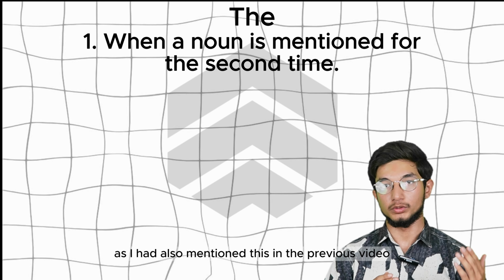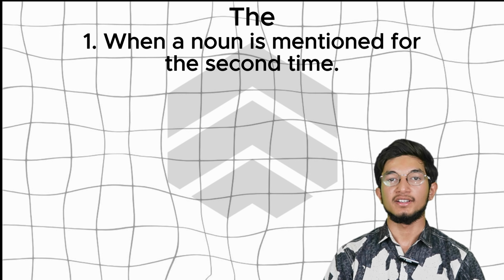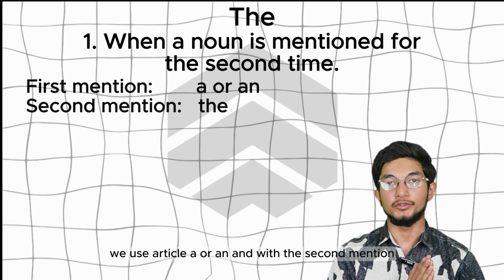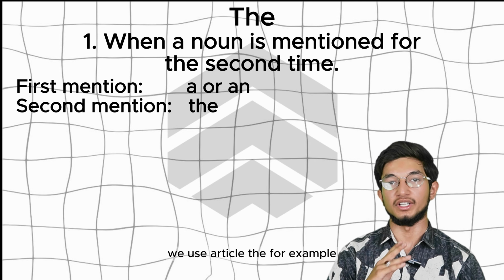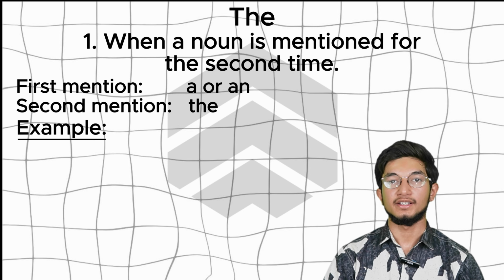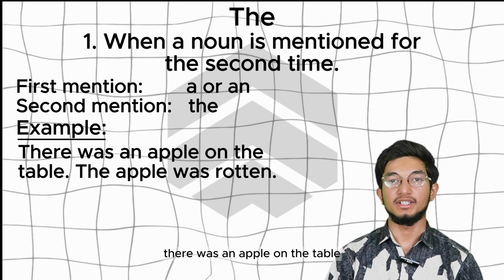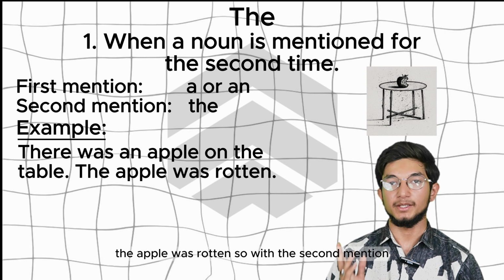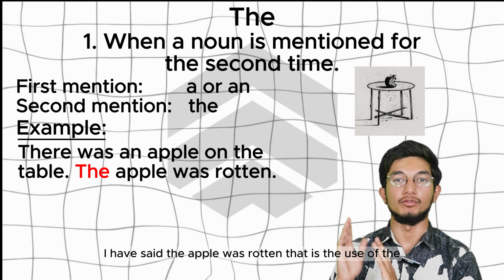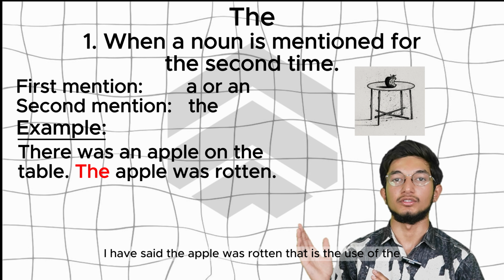As I had also mentioned in the previous video, with the first mention we use the article a or an, and with the second mention we use the article the. For example, there was an apple on the table, the apple was rotten. So with the second mention I have said the apple was rotten. So that is the use of the.